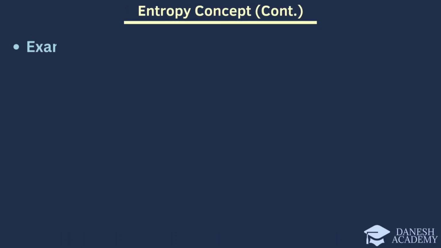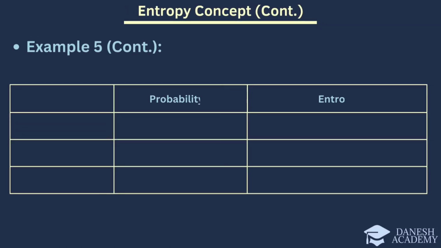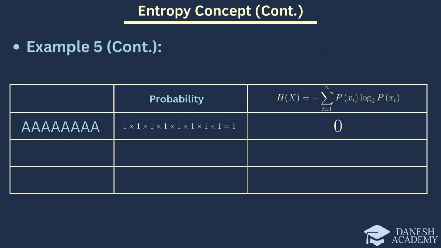Here we will examine the entropy of different sets of letters as shown in the table and understand how it varies based on the distribution of probabilities. First, let's look at the first set, which consists of 8 A's. Since all the letters are the same, the probability of choosing an A is 1 and the probabilities of any other letter are 0. In this case, there is no uncertainty in our choice and thus the entropy is 0.